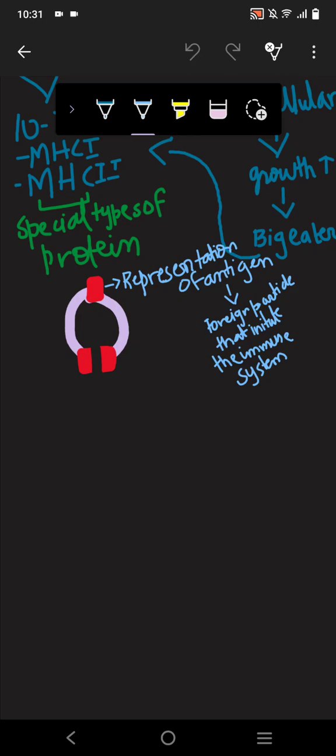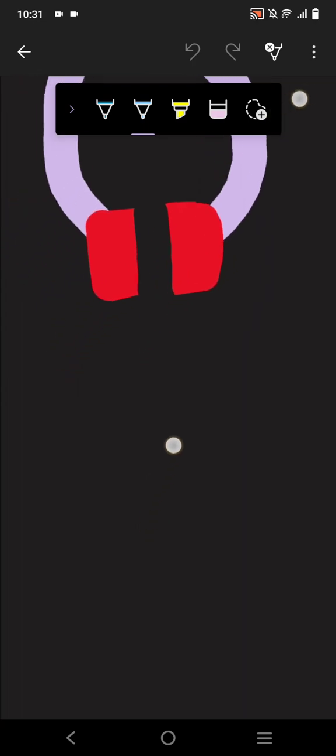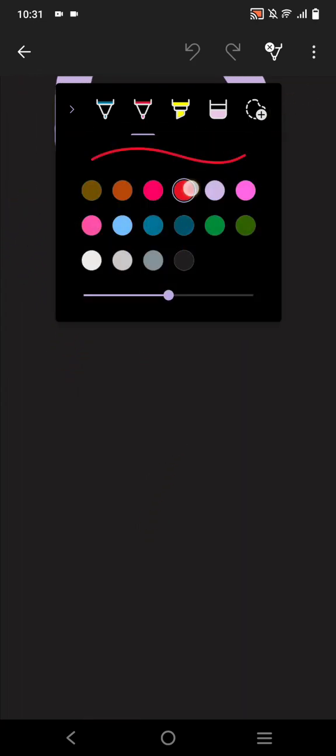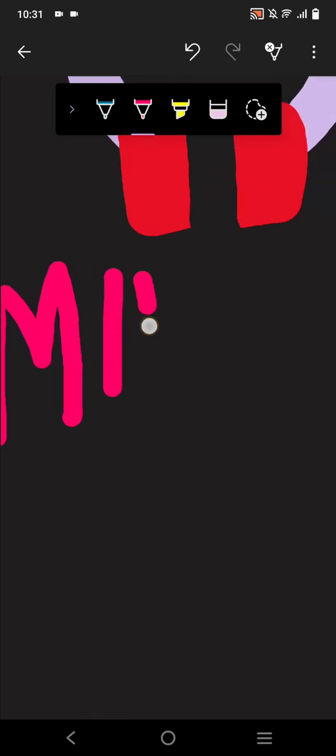Now MHC1 and MHC2 are for the representation. It will identify and kill the bacteria. We'll see the mechanism as well. So first of all, let us see the structure of MHC1. I'm writing over here, MHC1.